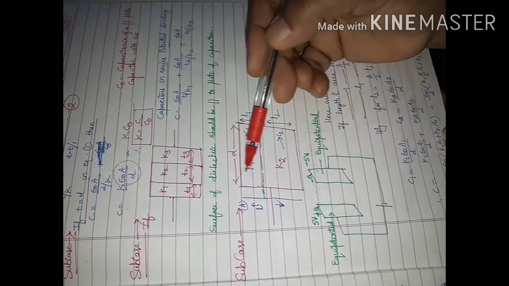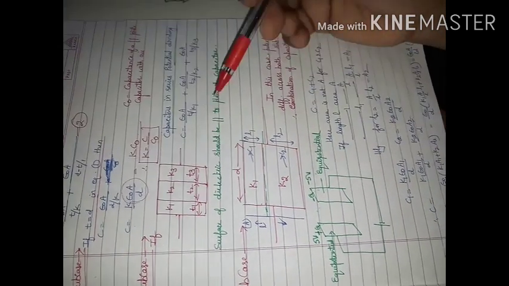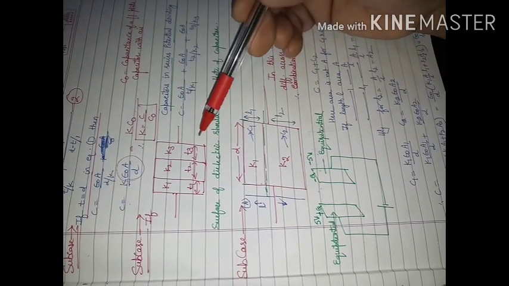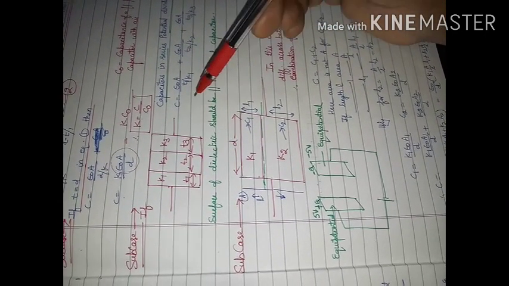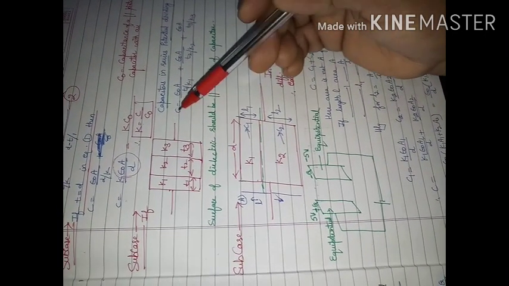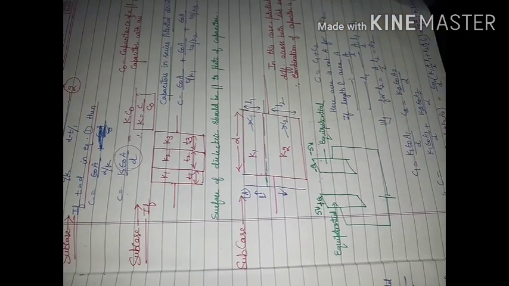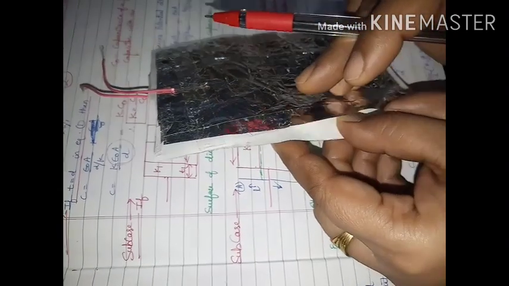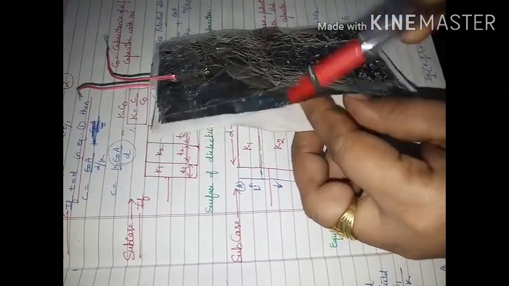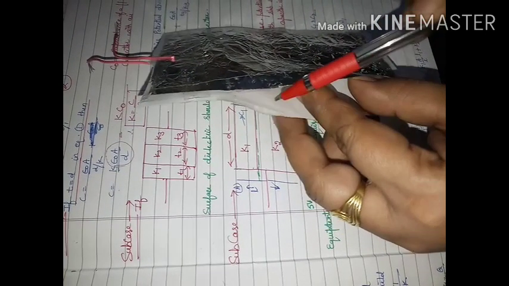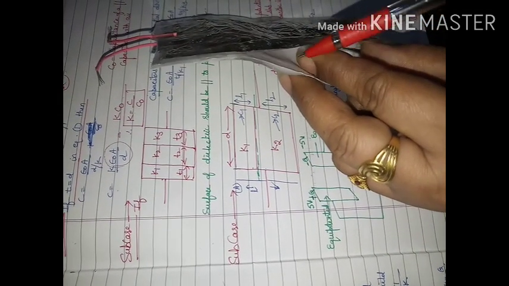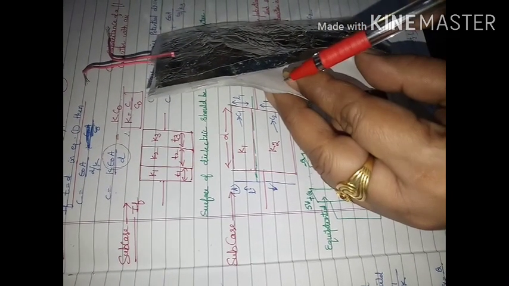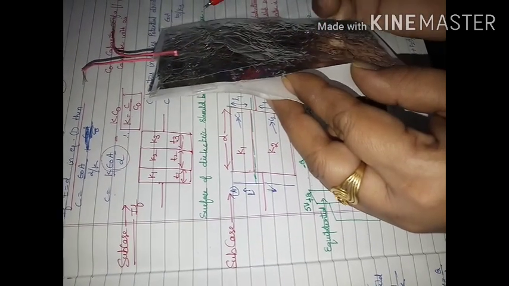Now try to understand these cases very carefully, because if you understand this much portion only, you will be able to solve numericals very easily. We are going to have different types of dielectric substances. In this case, we have considered only paper is present. Now in another case, I have one sheet of paper and one sheet of plastic. So we have a metallic sheet, then paper, one dielectric, then another plastic sheet that will work as another dielectric, then I can have a third dielectric sheet also.